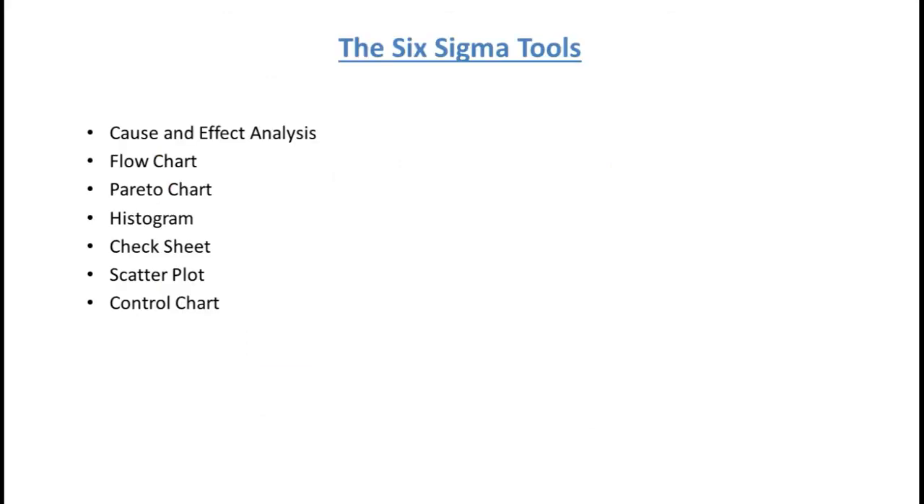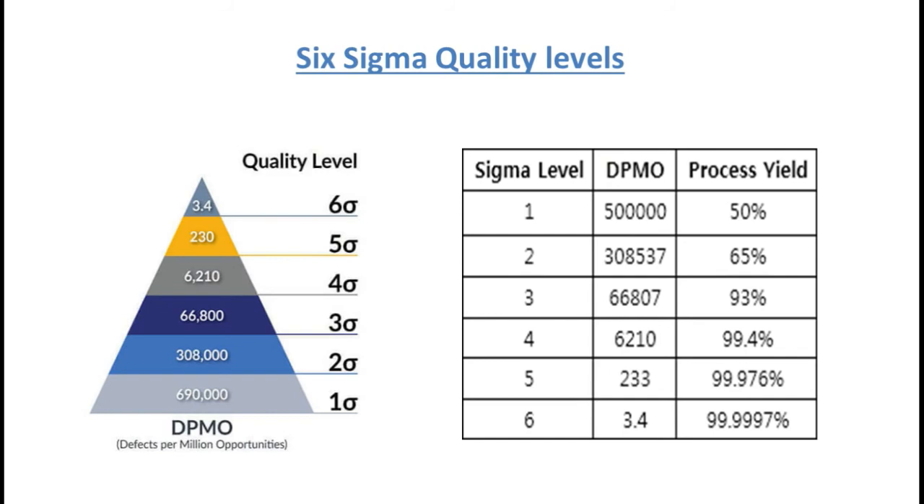These are some of the Six Sigma tools, like cause and effect analysis, flow chart, Pareto chart, histogram, check sheet, scatter plot, control chart, etc. Let's see about the different quality levels which can be achieved by the Six Sigma concept and the meaning of Six Sigma. Well, sigma is the word used for the standard deviation, and in mathematics and statistics it is used to measure the variance. The concept behind Six Sigma is zero defect, but zero defect cannot be achieved, so they have set the standard, that is the Six Sigma level.